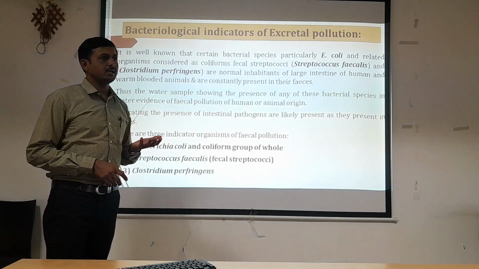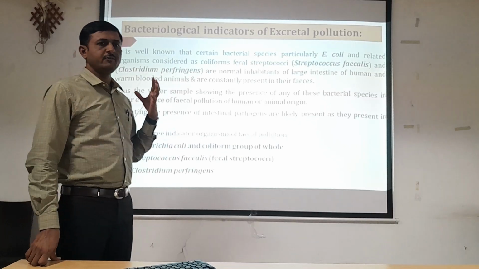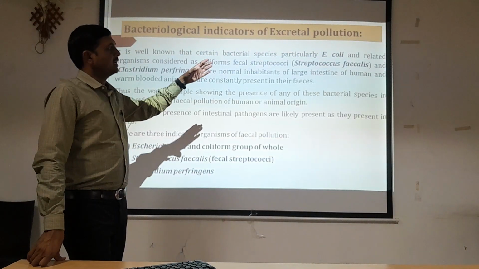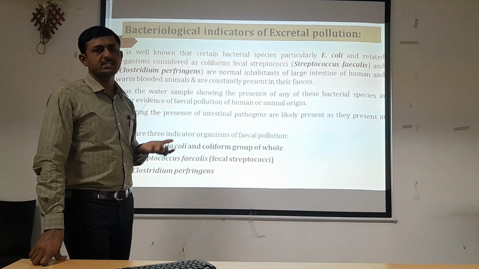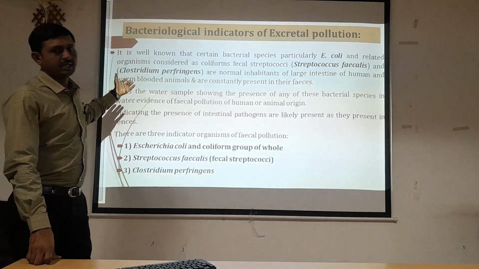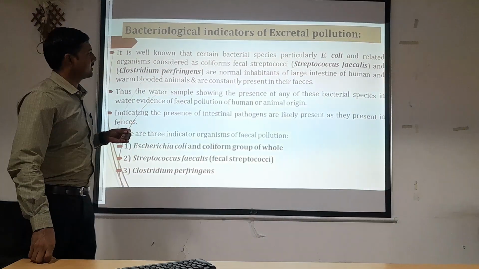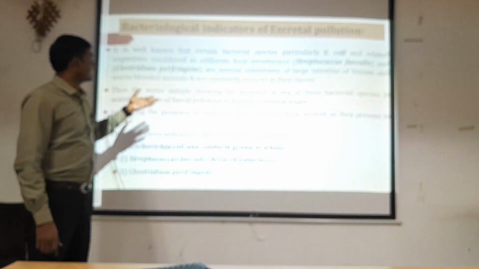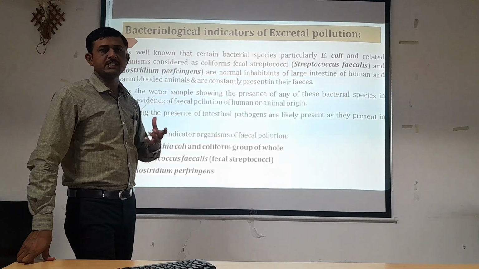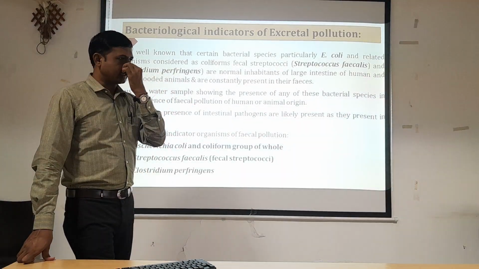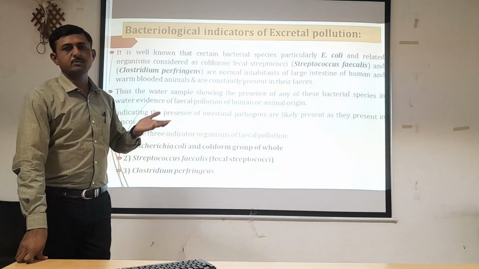We normally say normal flora of human beings as well as animals, and it contains different types of intestinal microflora including Escherichia coli and Streptococci. So these are normal inhabitants of the large intestine. Also, different animals inhabit different organisms in the intestine, like Clostridium perfringens. As they are present in the large intestine, they are normally found in the feces of that organism.